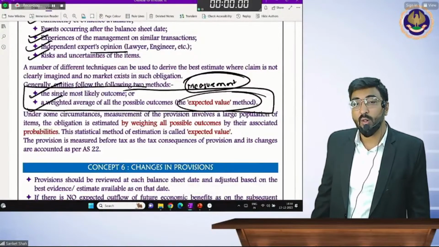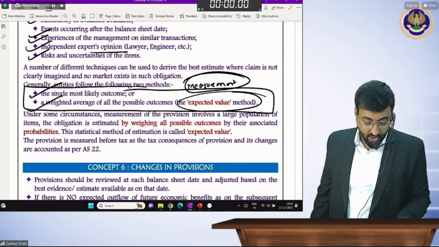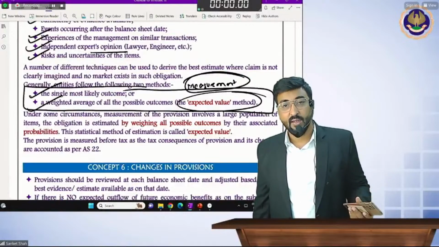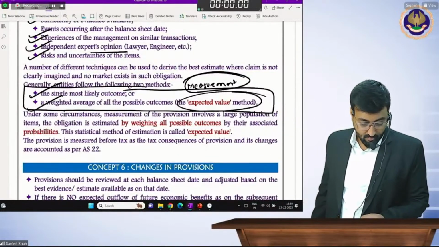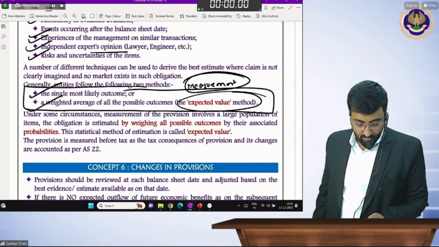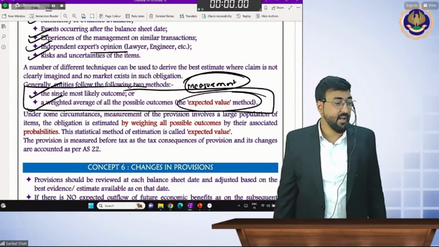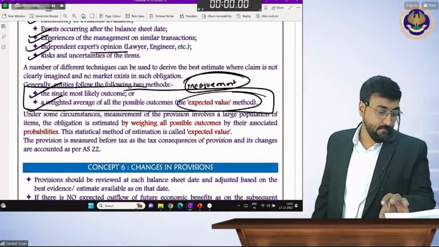Now how to solve this? Beta, for that we have to see some questions. We'll see some questions. Okay, so write down measurement. But I will take a break after 2 questions, 4 and 5.